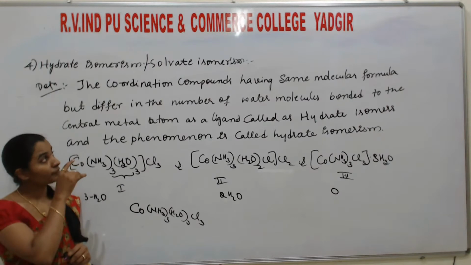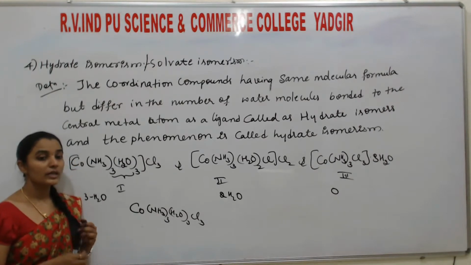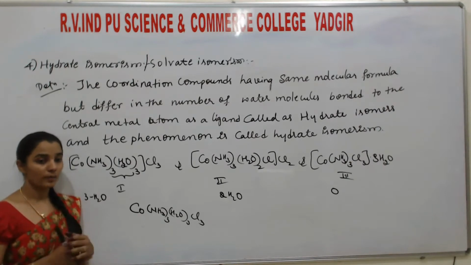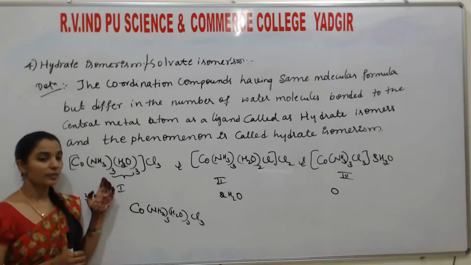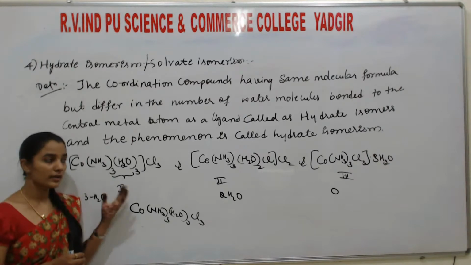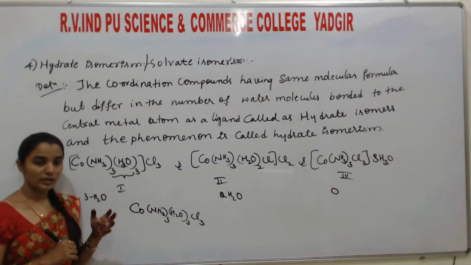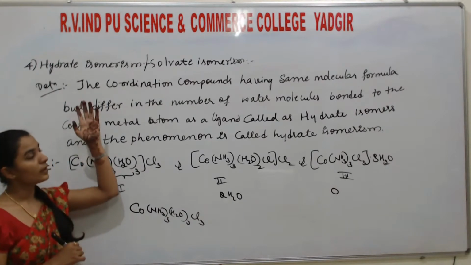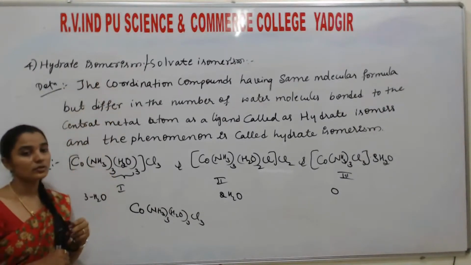So the next one is coordination isomerism. Here we are considering two different coordination complexes. In that, if the cation or metal ion exchange takes place, or anion exchange takes place, then the nature of the coordination bond changes. So that results in what? Coordination isomerism. So the next one is hydrate isomerism.